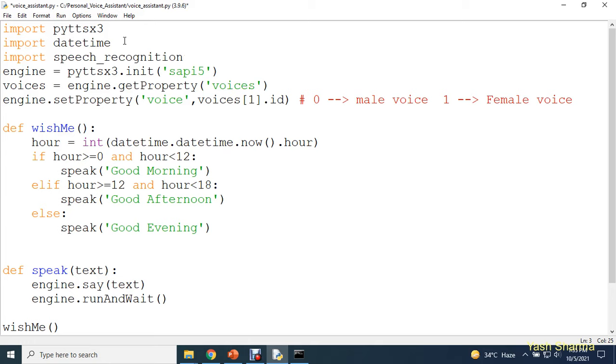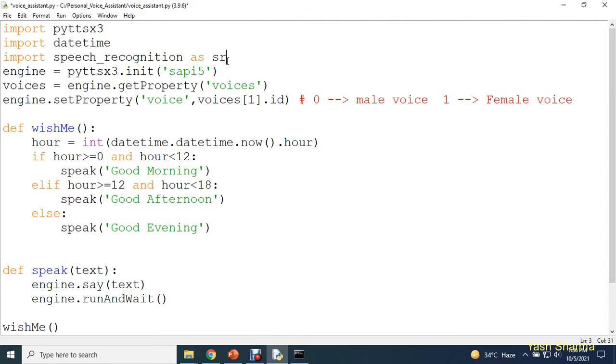Import speech_recognition as SR. So we are providing a reference variable to it. This SR is a reference variable, and now the SR variable can access all the methods and properties of the module speech_recognition. So import this package first: import speech_recognition as SR.